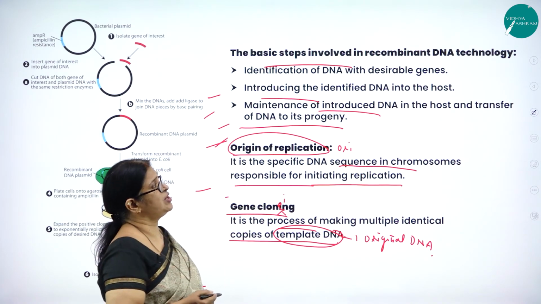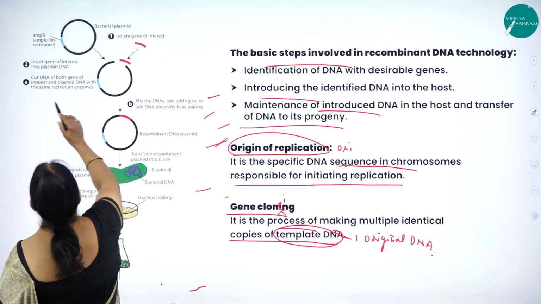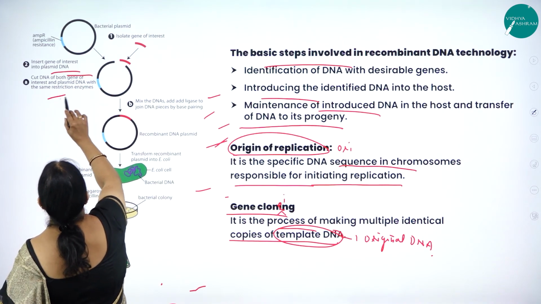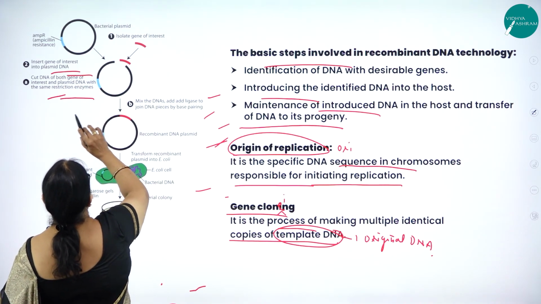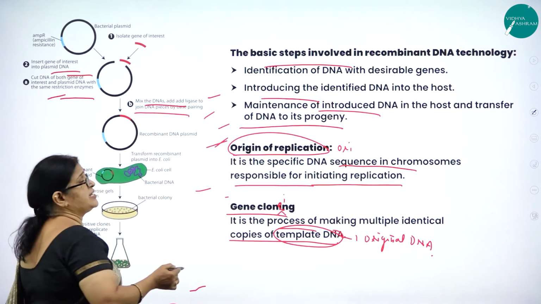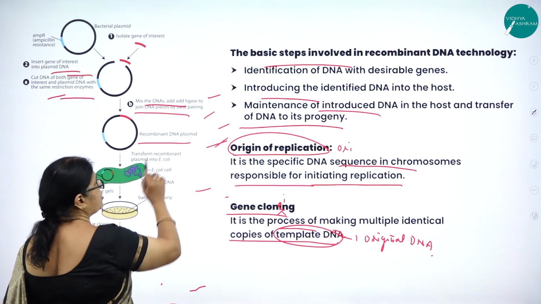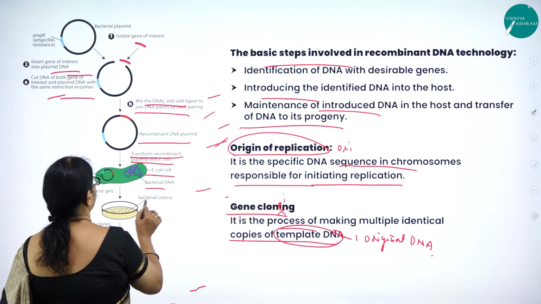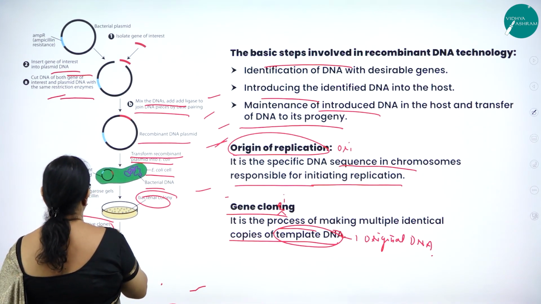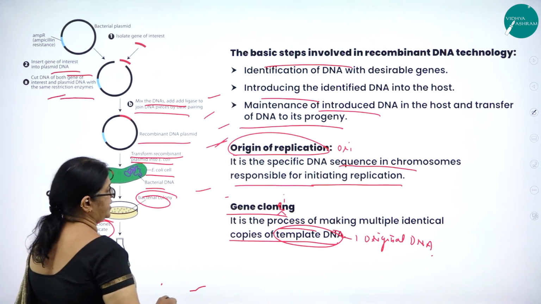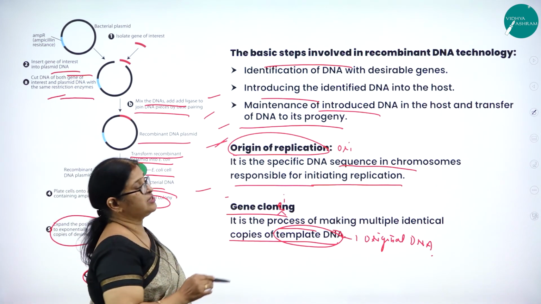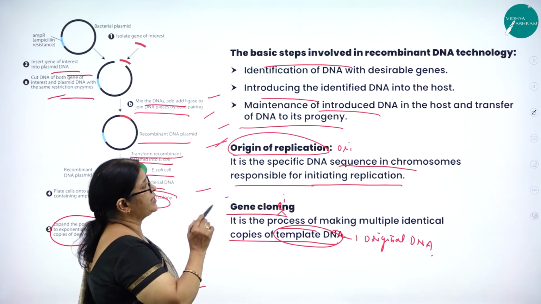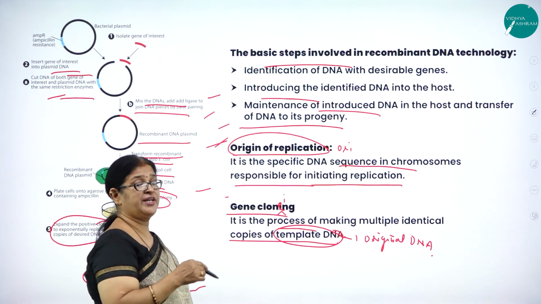What are the basic steps involved in recombinant DNA technology? See here. First step, isolate the gene of interest. Then insert the gene of interest into the plasmid: cut the DNA of both the gene of interest and the plasmid DNA with the same enzyme, mix the DNAs, add ligase and join the DNA pieces by base pairing to make the recombinant DNA plasmid. Transform the recombinant plasmid into E. coli. Here we can see the bacterial cells expand the positive clones exponentially, then you can isolate the DNA. So it is identification of DNA with desirable genes, introducing the identified DNA into the host cell, maintenance of introduced DNA in the host and transfer of DNA to its progeny.